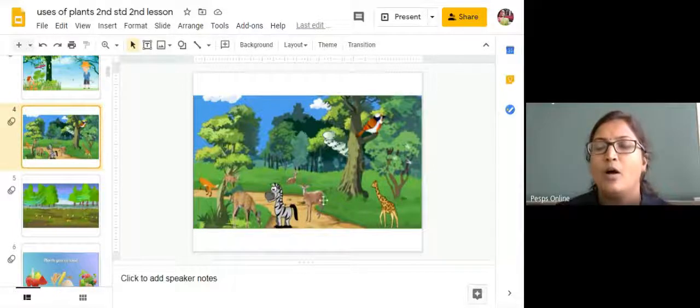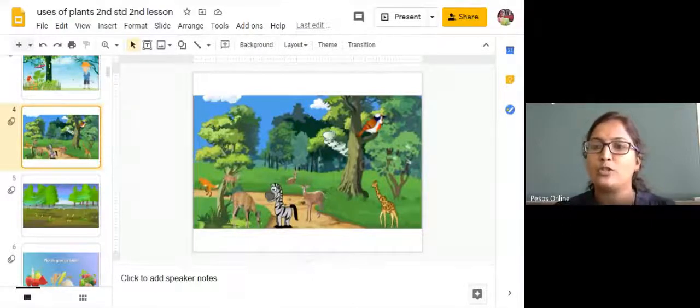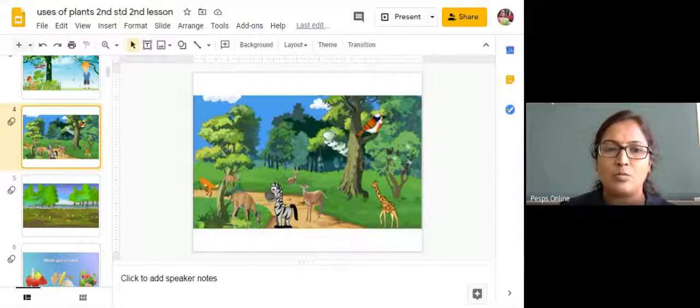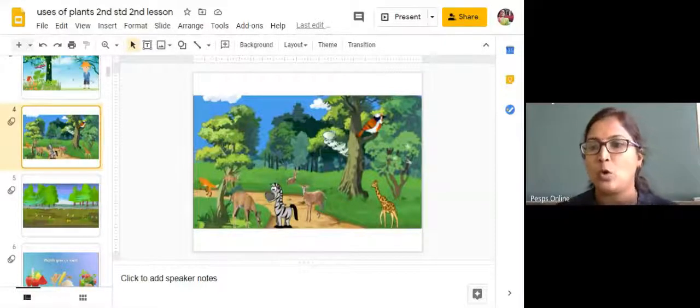Plants are a habitat for many living creatures. You can see near your home, if you go and observe any plant, some birds will be sitting on the tree. They are going to construct nests on the tree. And some small insects and small creatures will be present beside the bark of the tree to hide themselves, to get protection from the heat and the cold.